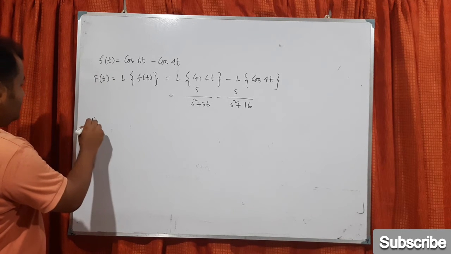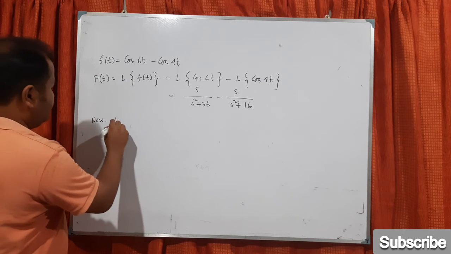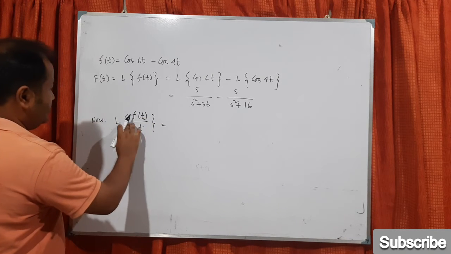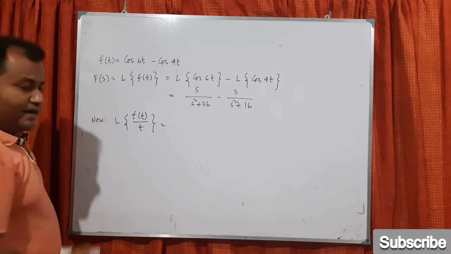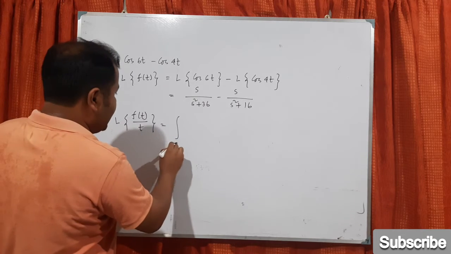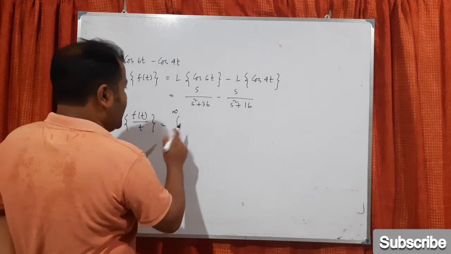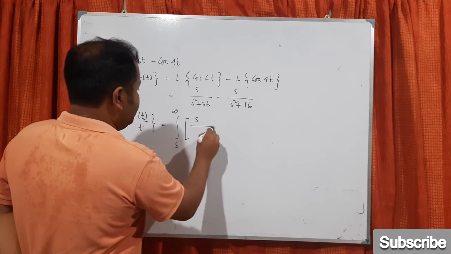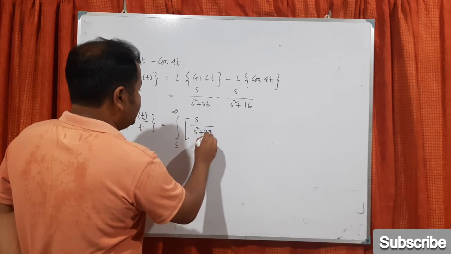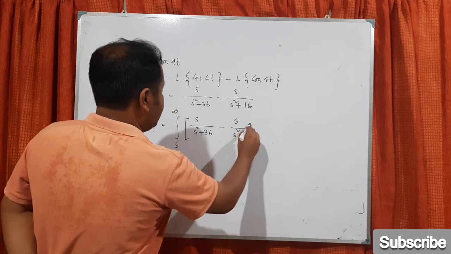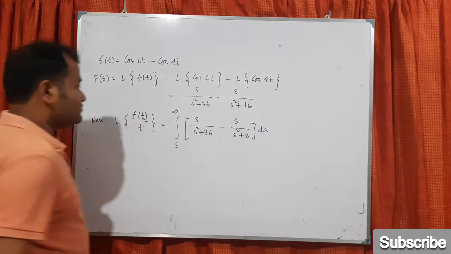Now L of f(t) divided by t, that is this one divided by t. What is that? That is the integration from s to infinity of F(s) ds. F(s) means this one: s divided by s square plus 36 minus s divided by s square plus 16, ds.